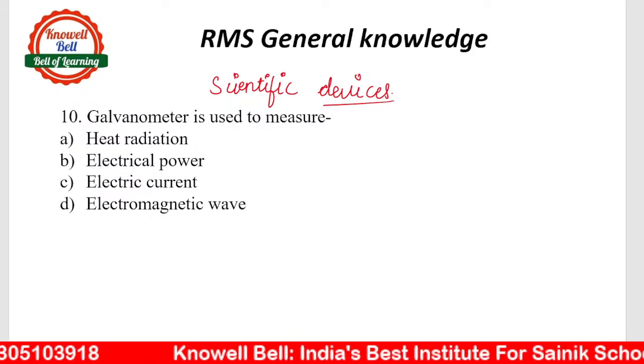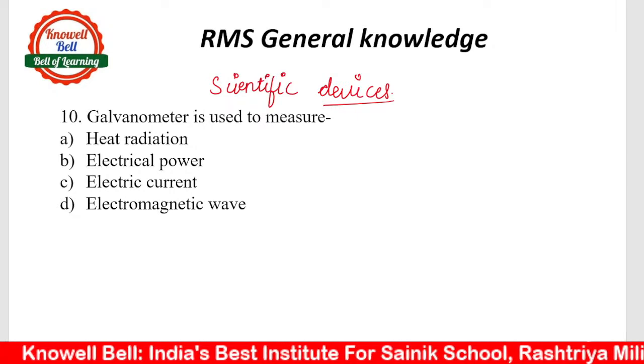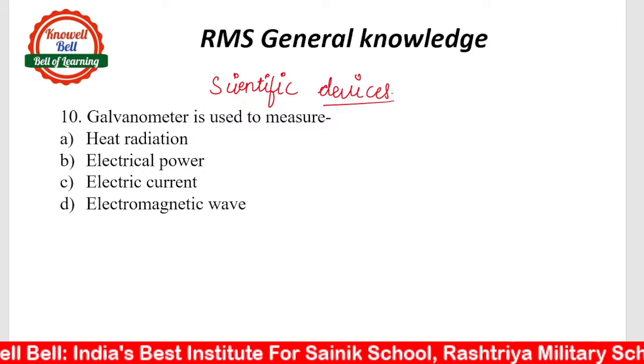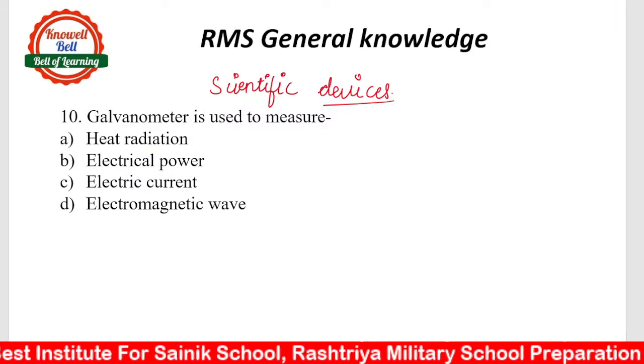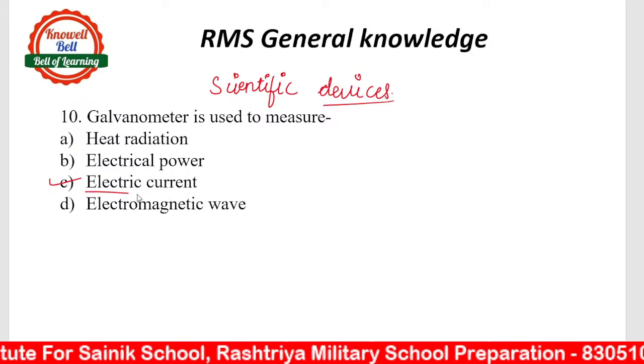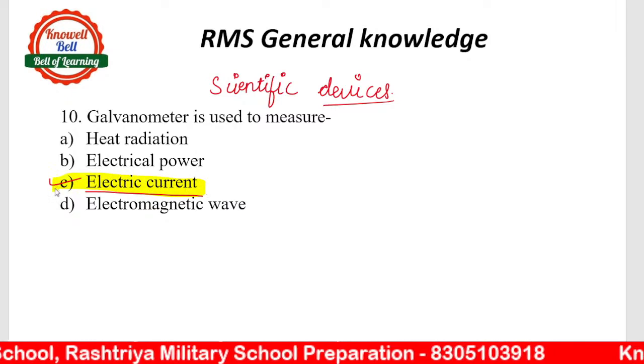Galvanometer is used to measure heat radiation, electrical power, electrical current or electromagnetic waves. What will be the right answer? C, electric current. Very good. Okay, electric current is the right answer. So the right answer would be electric current. Galvanometer is used to measure electric current.